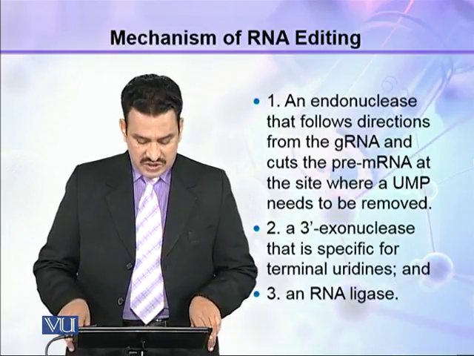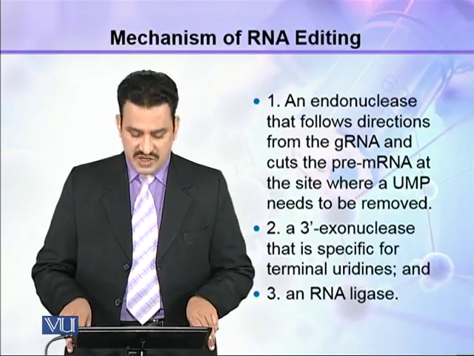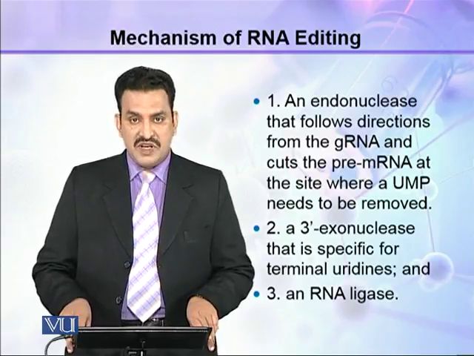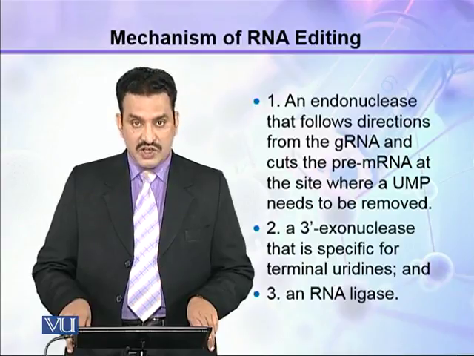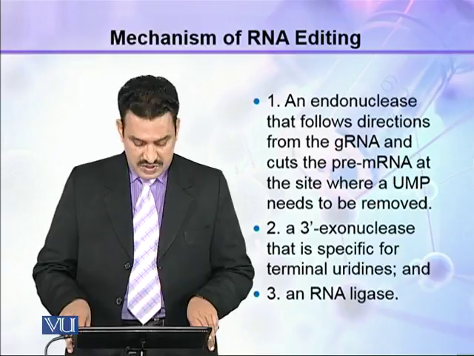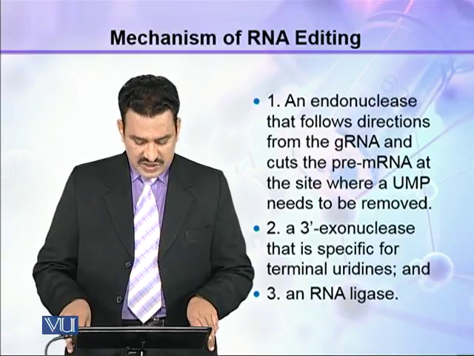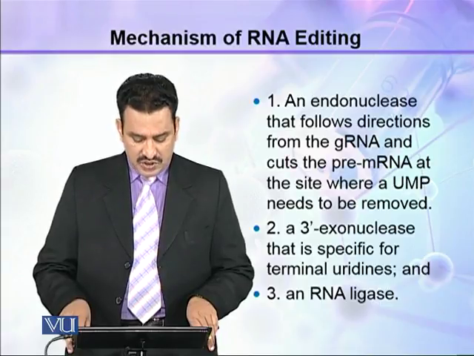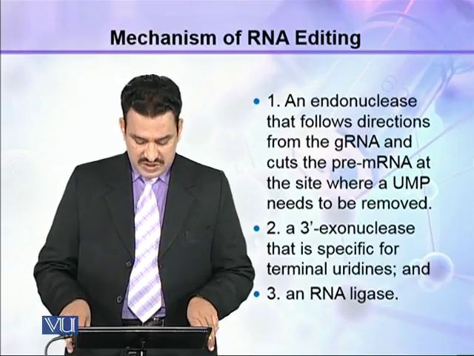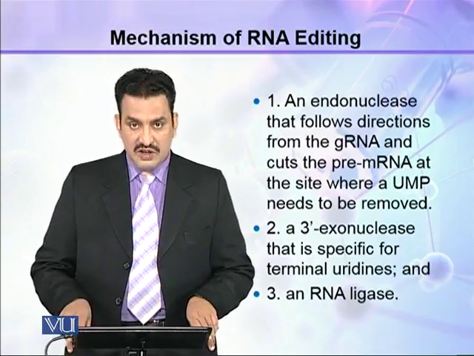So first is an endonuclease that follows directions from the gRNA and cuts the pre-mRNA at the site where a UMP needs to be removed. Secondly, a 3' exonuclease that is specific for terminal uridines, and third, an RNA ligase.